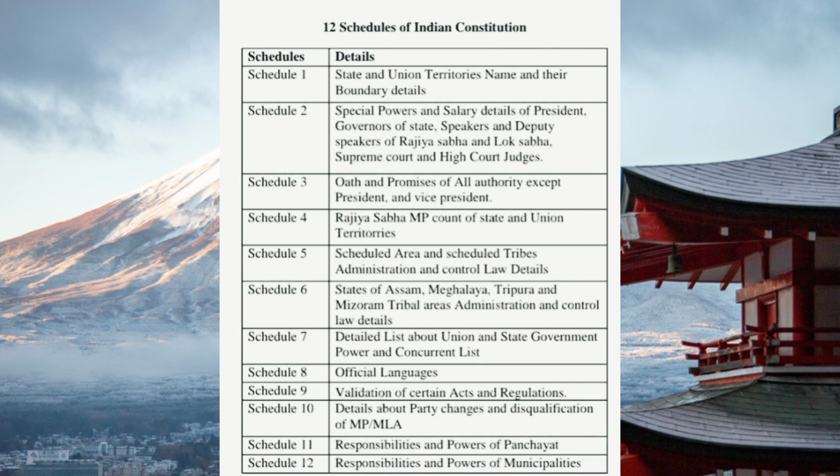Schedule 3. It deals with oaths and promises of all authorities except President and Vice President. Schedule 4. Rajya Sabha MP count of states and union territories. Schedule 5. Scheduled areas and scheduled tribes administration and control law details. Schedule 6. States of Assam, Meghalaya, Tripura and Mizoram tribal areas administration and control law details.